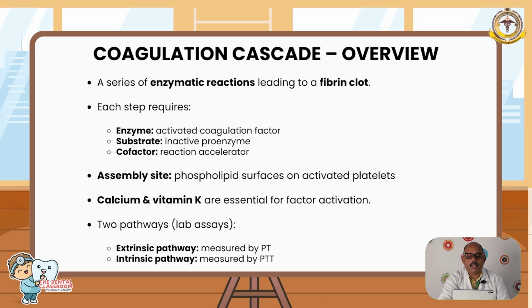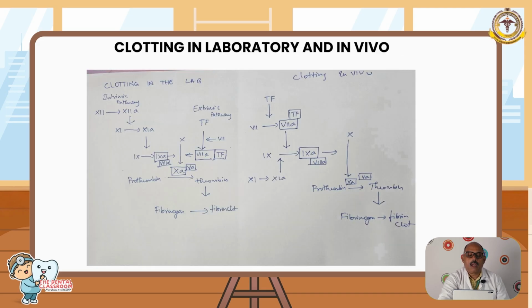Each step consists of an enzyme, substrate and cofactor. Enzyme consists of an activated coagulation factor. Substrate is an inactive proenzyme, and a cofactor is a reaction accelerator. So clotting, how does it occur? Normally there is the intrinsic and extrinsic pathway. Intrinsic can occur because of negatively charged surfaces.